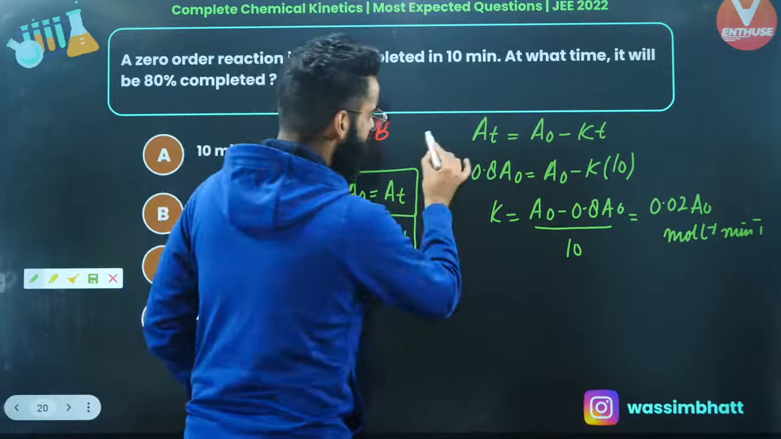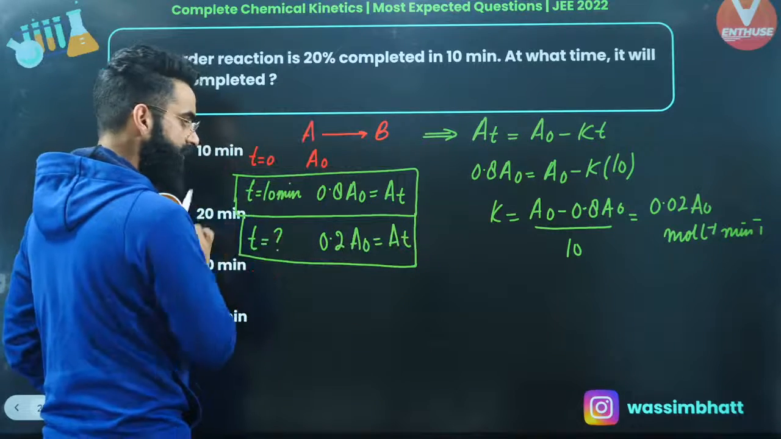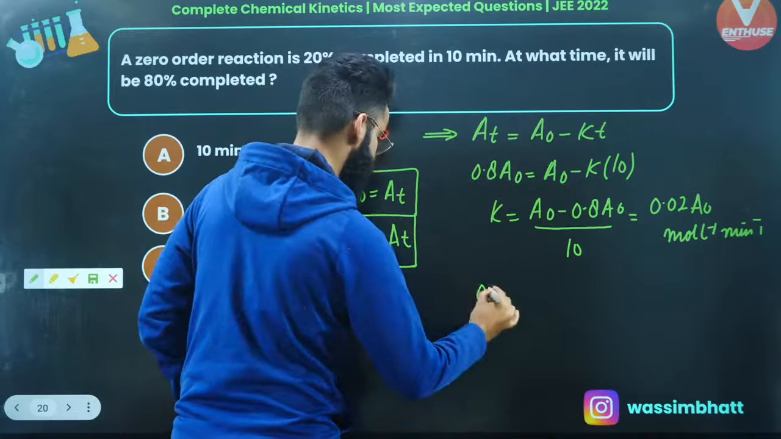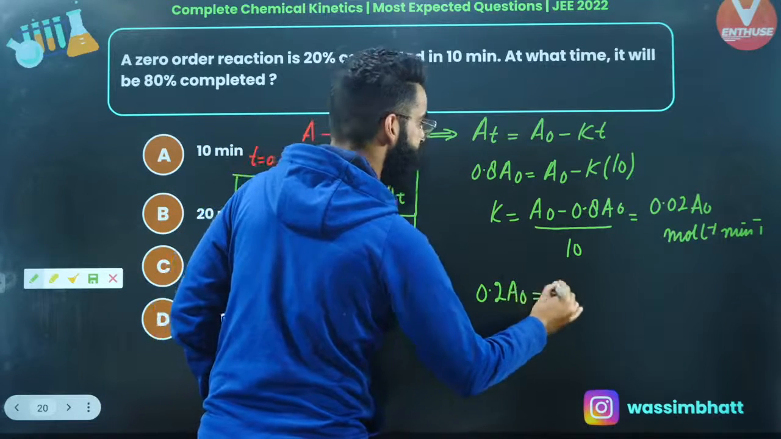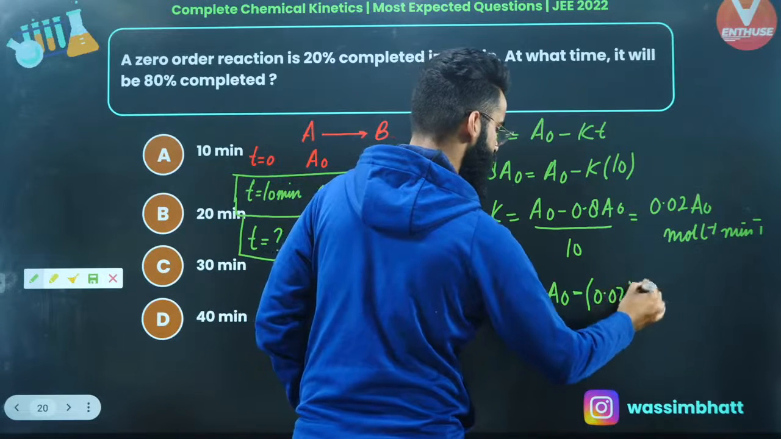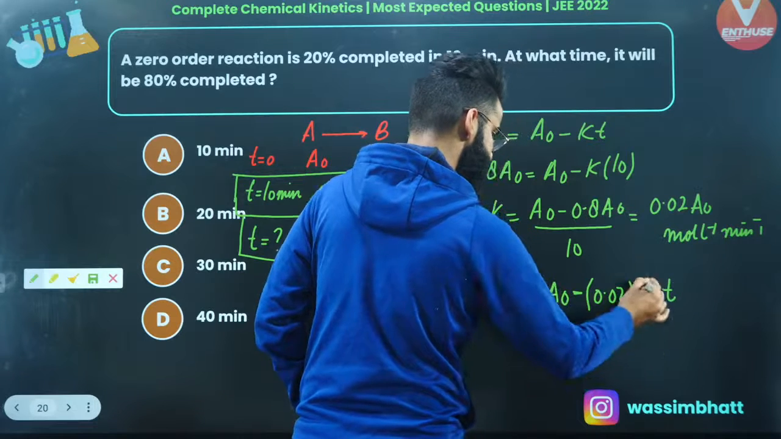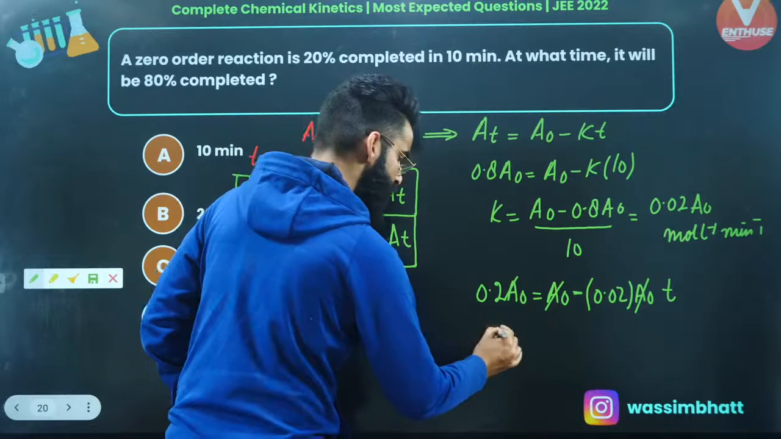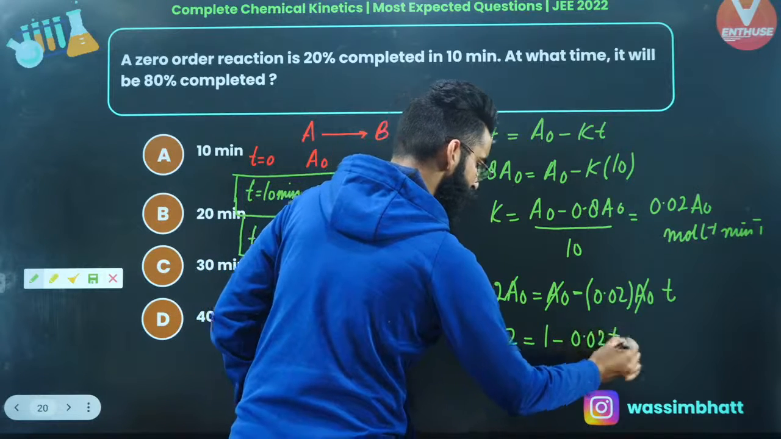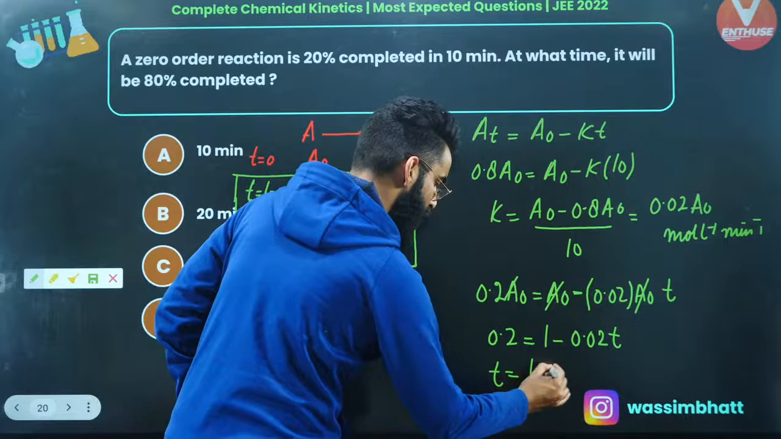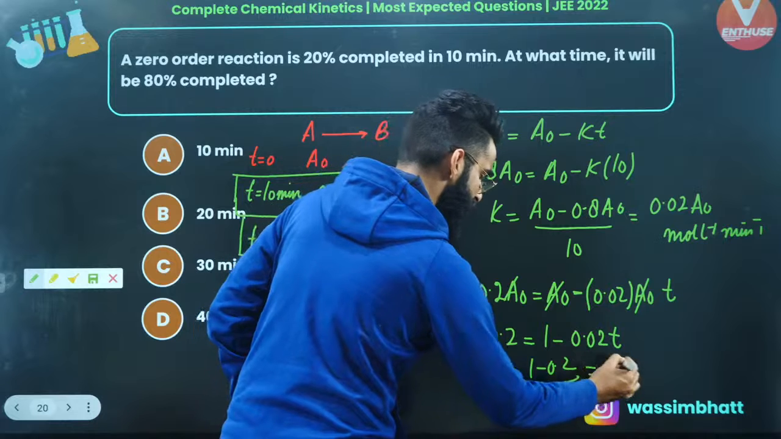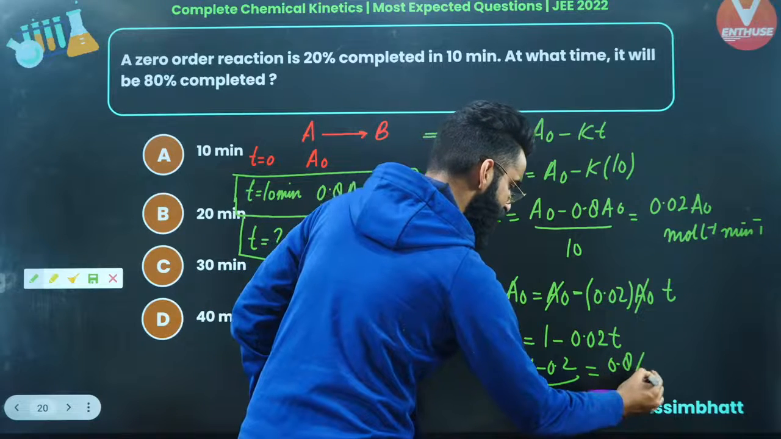So in this particular equation, I'll be putting the second condition. As far as your second condition is concerned, AT value is equal to 0.2 A naught, which is equal to A naught minus K value we have already calculated, that is 0.02 A naught, multiplied by T. A naught everywhere gets cancelled out. So it's 0.2 is equal to 1 minus 0.02 multiplied by T. So T value over here comes out to be 1 minus 0.2 divided by 0.02. Solve this, it's going to be 0.8 divided by 0.02.